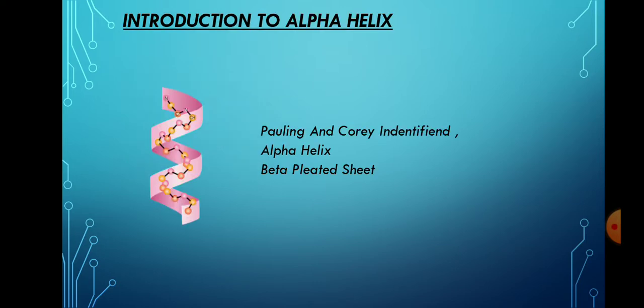Introduction to the alpha helix. We know that proteins are the building blocks of all living organisms. The structure of proteins can be divided into four levels of organization. First, primary structure. Second, secondary structure. Third, tertiary structure. Fourth, quaternary structure.